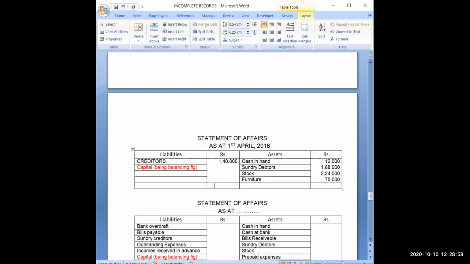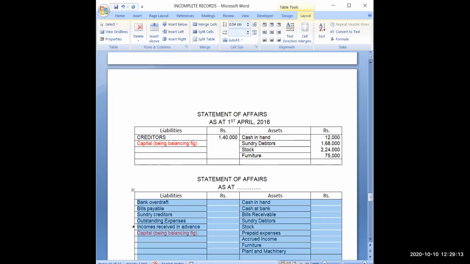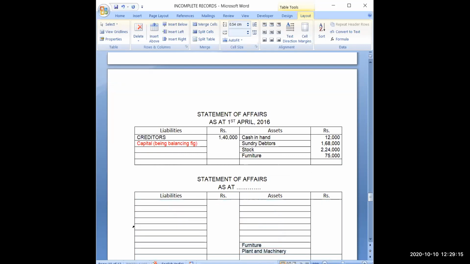So this is the information given to me in the question, and that way I will be able to calculate the opening capital. From here I will be able to calculate opening capital. The same will be the balance sheet at the end of the year also.